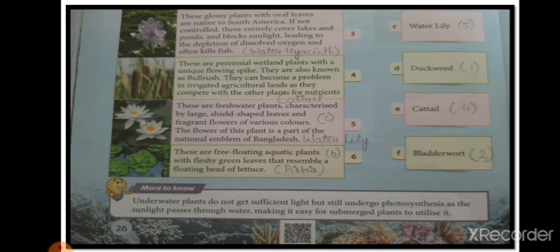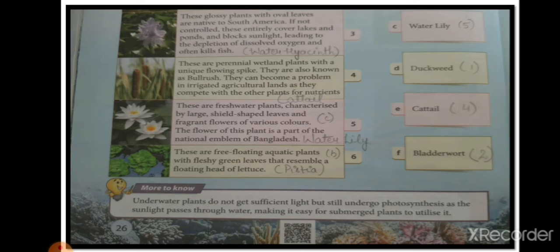Cattail. Okay, next one is, these are freshwater plants characterized by large shield shaped leaves and fragrant flowers. They bear fragrant flowers of various colors, with a good fragrance. The flower of this plant is a part of the national emblem of Bangladesh. This plant is water lily. C is the correct option, water lily.